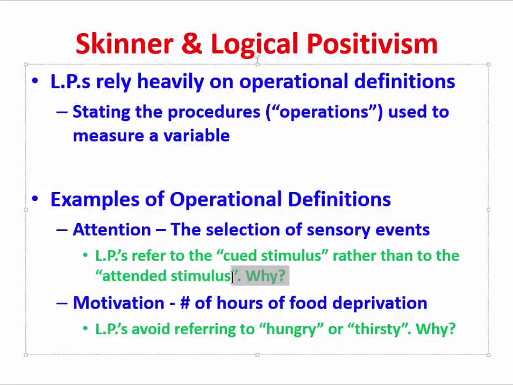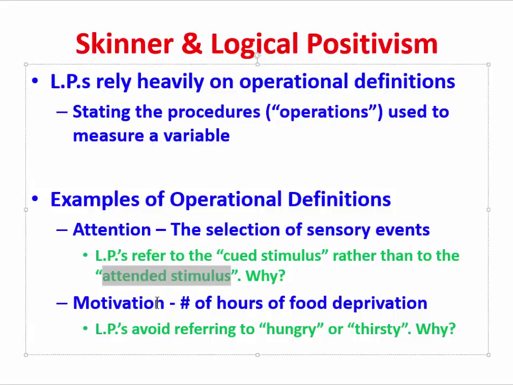We can ask ourselves, why would they do that? And of course, an answer would be that we can show that one particular stimulus in the environment had in fact been cued. Again, we can take out our video recorder and we can show that this stimulus had been cued and that stimulus over there had not been cued. If we instead refer to the attended stimulus, we're referring now to some kind of internal state that we cannot directly observe. And this is the kind of thing that the logical positivists would want to avoid.